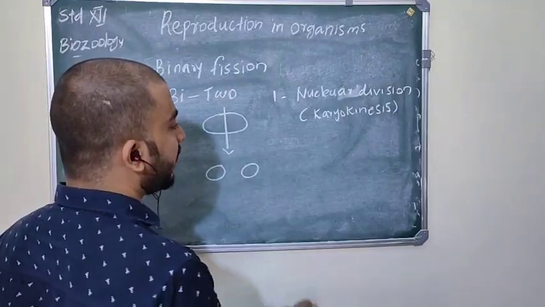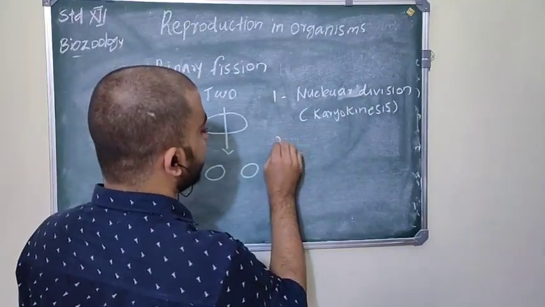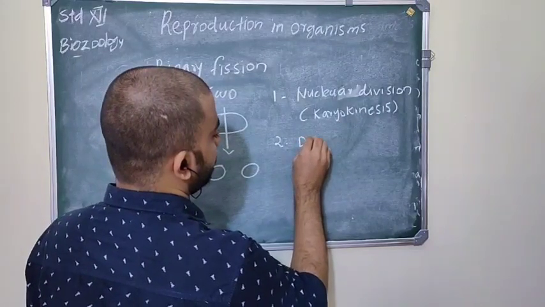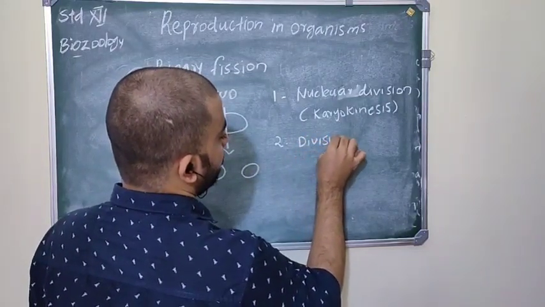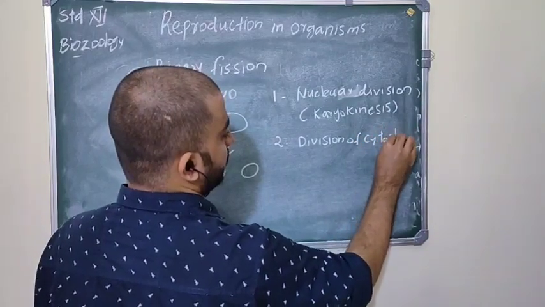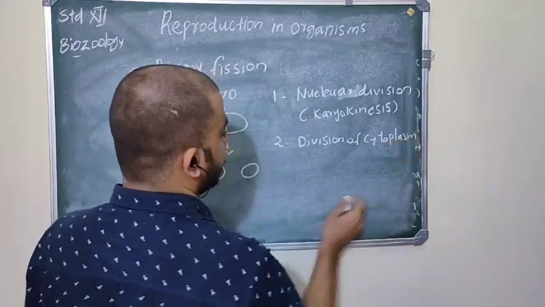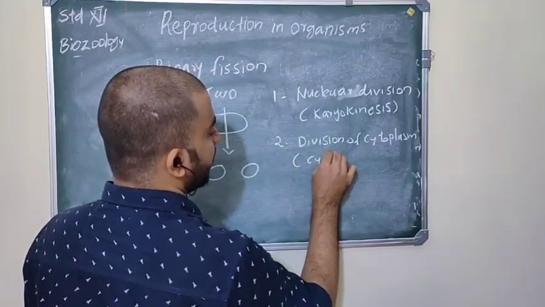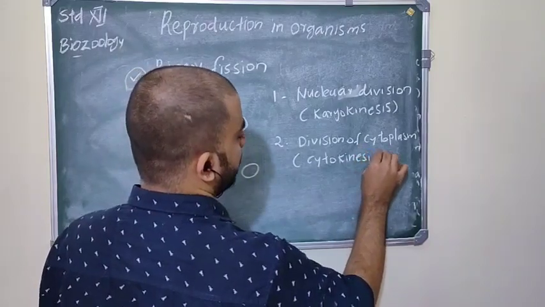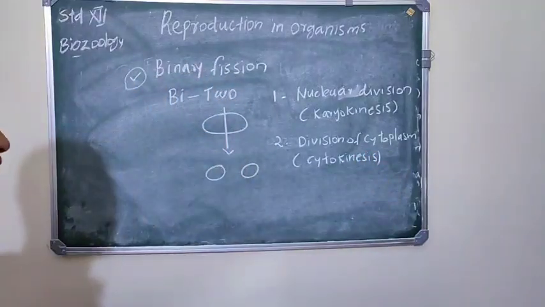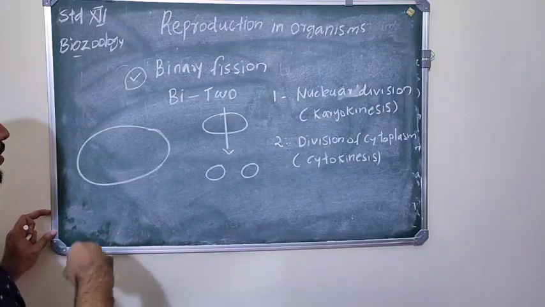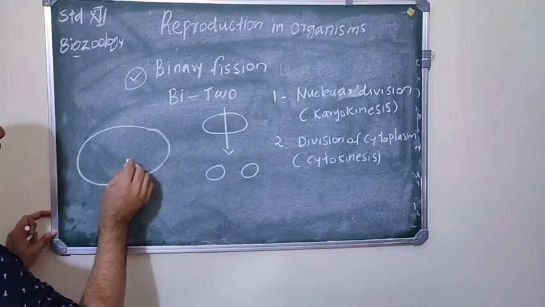Then after nuclear division, what takes place inside the cell? Division of cytoplasm, that is called cytokinesis. Consider a cell that has undergone binary fission.